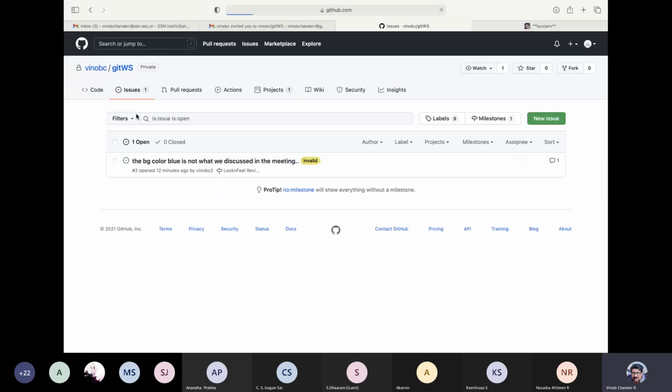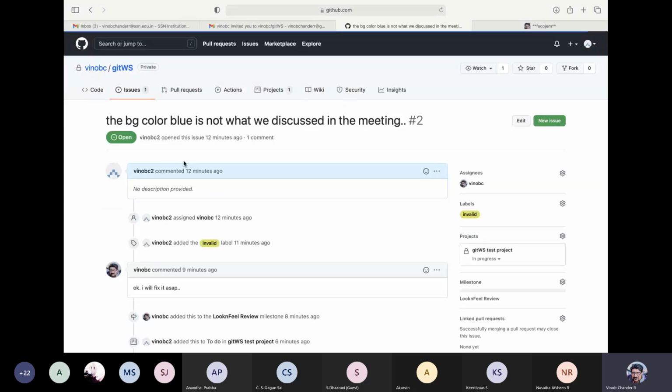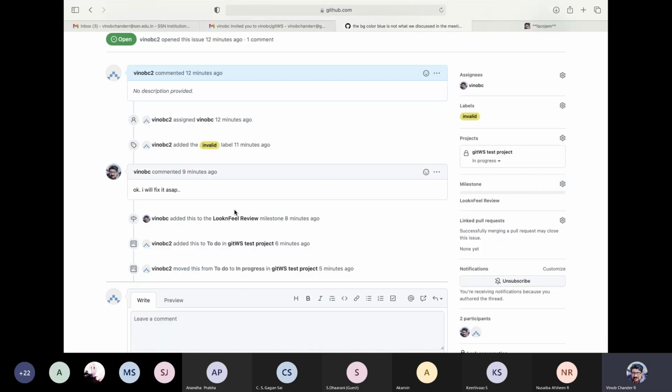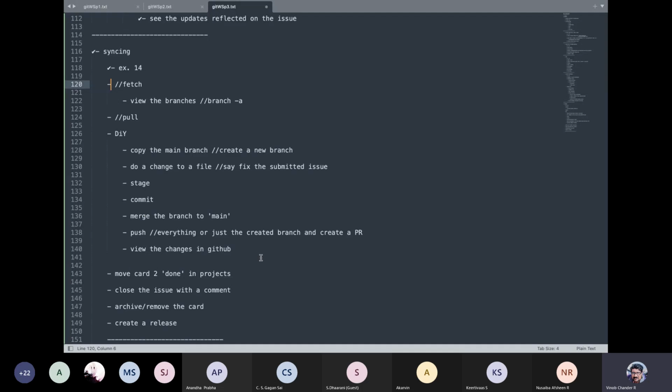Yeah, we have one issue over here. It is in progress, right? So this particular issue, we need to fix it. That is your particular task. So you please do this, you fix this particular thing, so your pull request issue is going to be fixed through GitHub. And then when you do a git fetch, that will be synced. So that is your do-it-yourself task here.